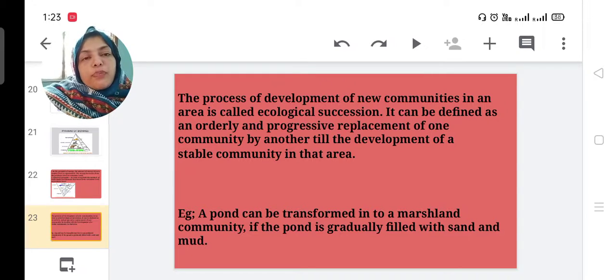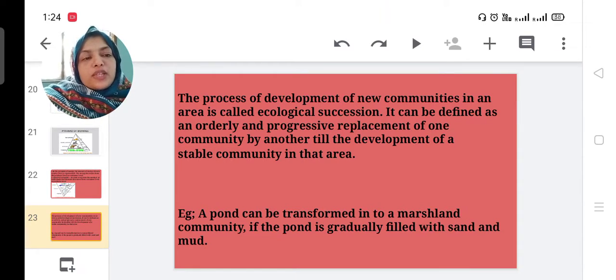The process of development of new communities in an area is called ecological succession. It can be defined as an orderly and progressive replacement of one community by another till the development of a stable community in that area. For example, a pond can be transformed into a marshland community. Without use of the water in the pond, gradually it is converted into a marshland. You cannot use it for swimming or taking water.